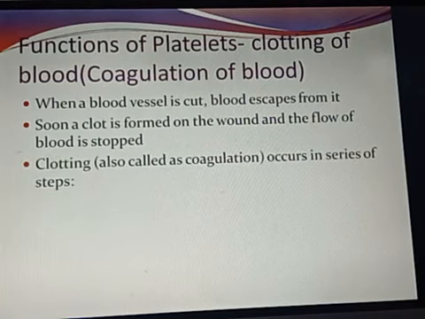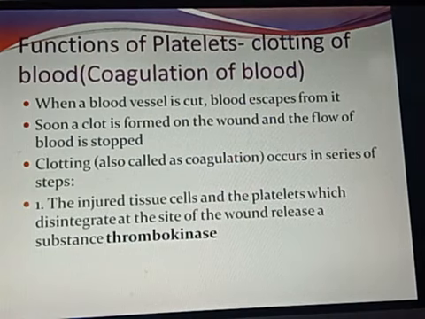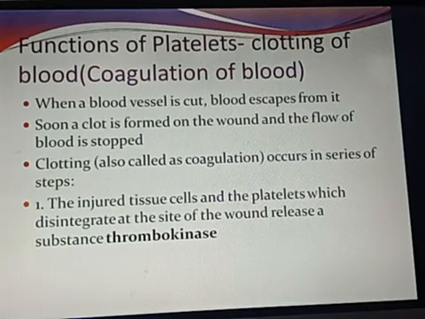Clotting is also termed as coagulation. This occurs in a series of steps. So let us see what are the steps that ultimately result in the formation of a clot, or how this coagulation takes place. First of all, the injured tissue cells and the platelets which disintegrate at the site of the wound release a special type of chemical called thrombokinase. This thrombokinase is the initiator of clotting of blood. This is a very important chemical you need to keep in mind.